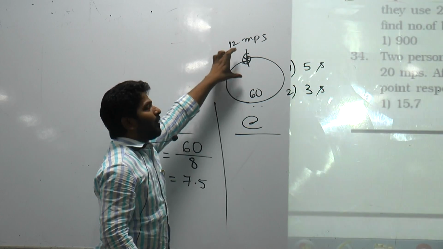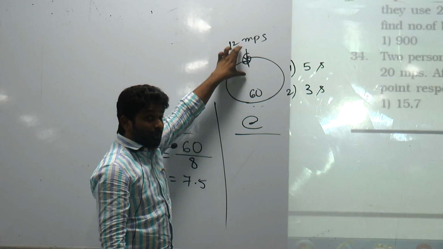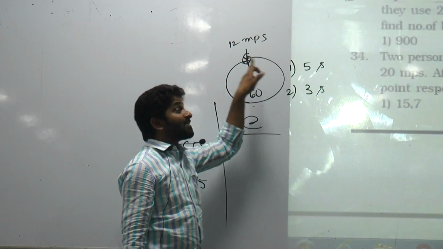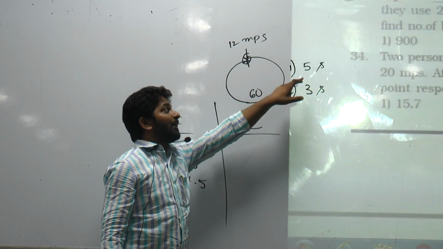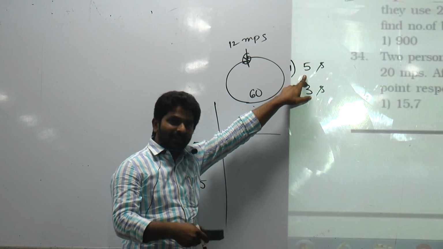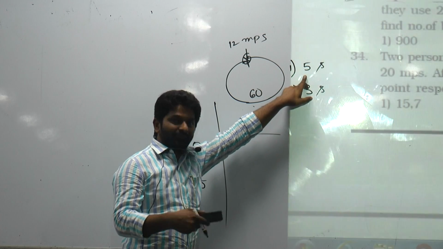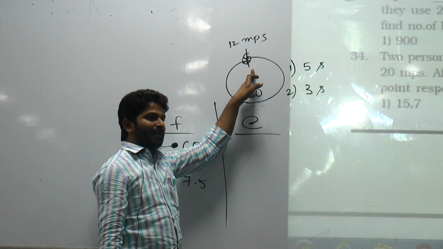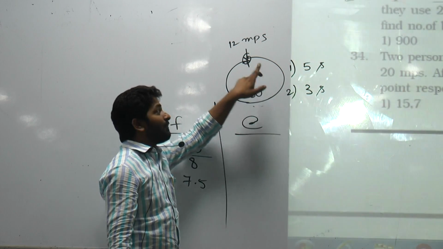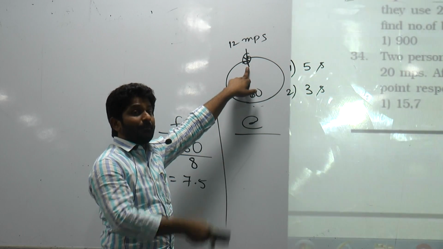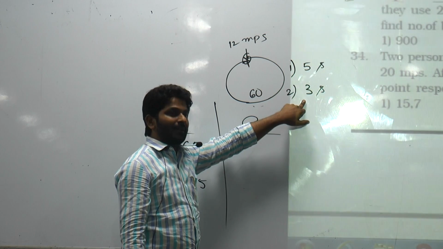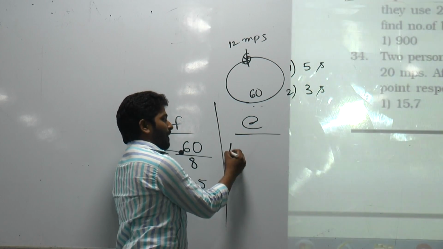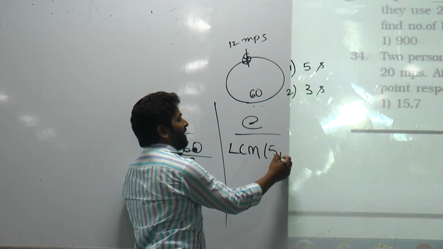And they both want to meet at the starting point. So the time should be a multiple of 5. The first person will reach the starting point at every multiple of 5, in a sense, after 5 seconds, after 10 seconds, after 15, 20, at every multiple of 5. And the second person will reach the starting point at every multiple of 3. So as they both want to meet at the starting point, the answer should be a common multiple of 5 and 3.